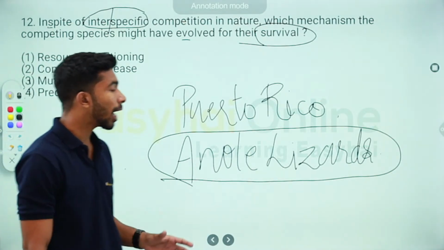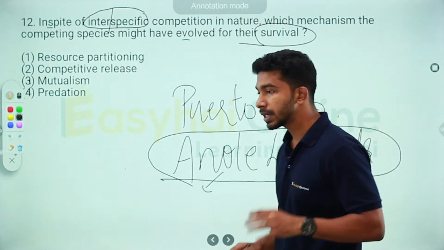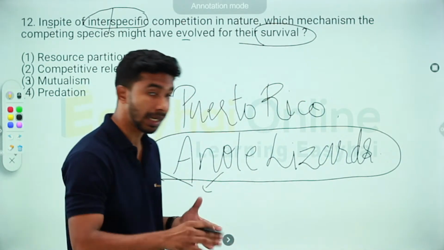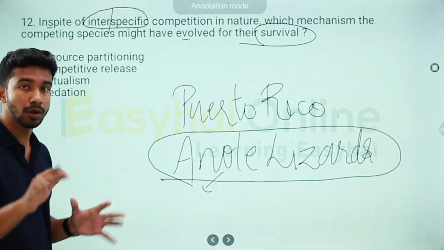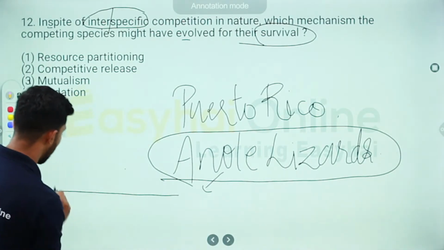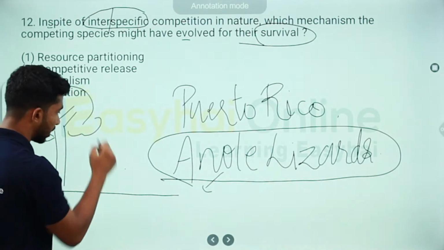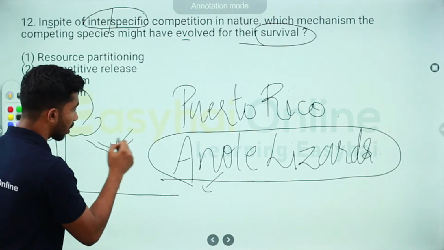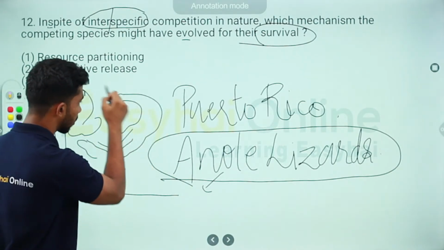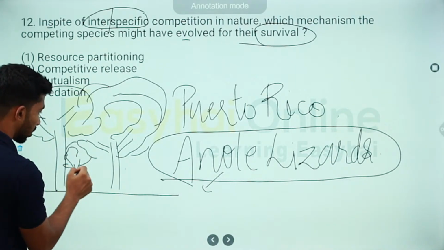Over time it was noticed that one species of anole stuck to the trees, bushes, branches, and all those things. So if this is the land, and these are the trees, this is the canopy.